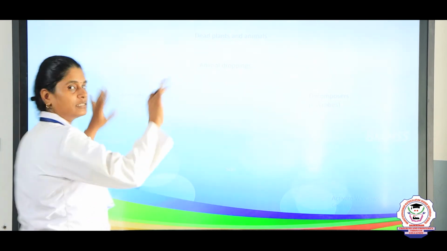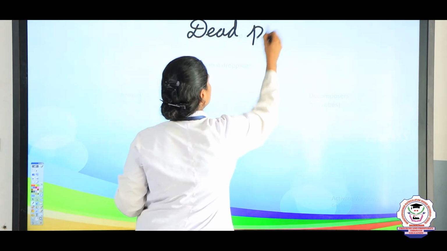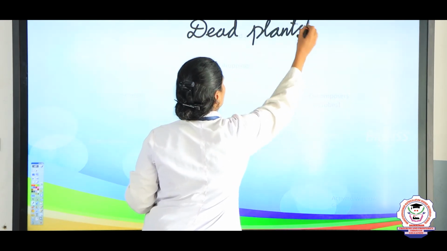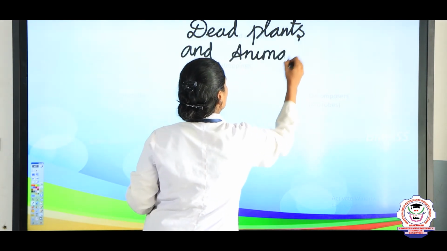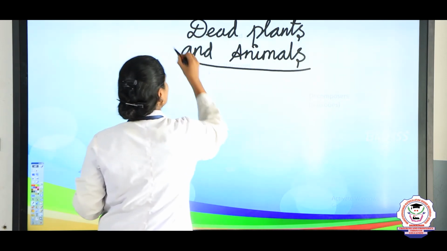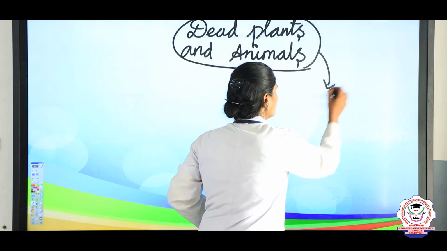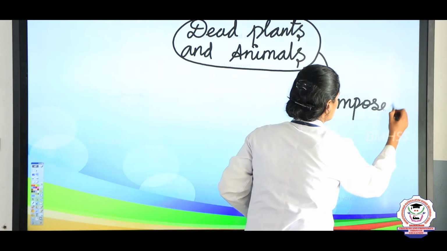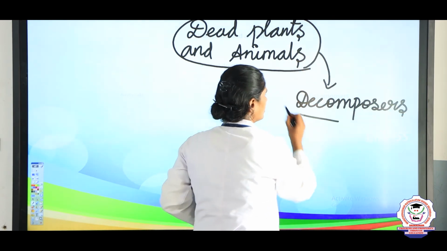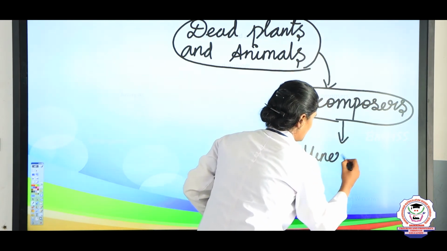Okay. So, here we can see the cyclic process in a chart. Here, dead plants and animals. Once the dead plants and animals are decomposed, the decomposers, that is the microorganisms, change them into minerals.